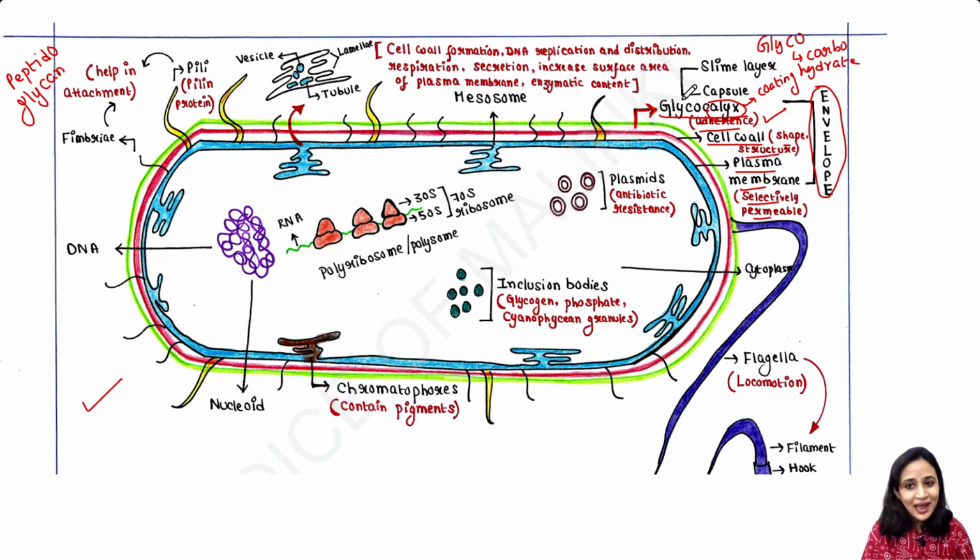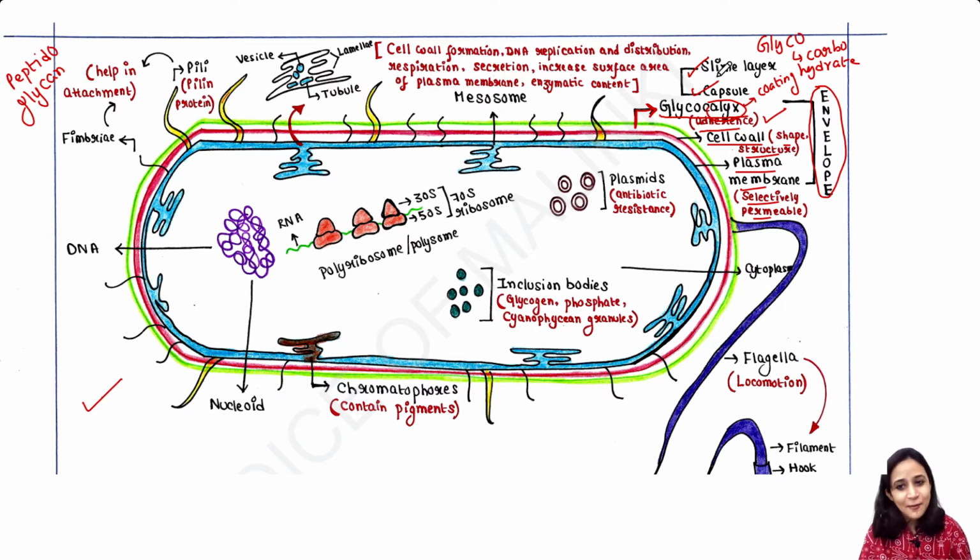Now this glycocalyx, that is the outermost membrane, it could be of two types. One is the slimy layer. Sometimes the glycocalyx is slimy. It is the loose structure. Sometimes it is tough and thick. That time we call the glycocalyx capsule. So if the glycocalyx is slimy, we call it slimy layer, and if it is tough and thick, we call it capsule.